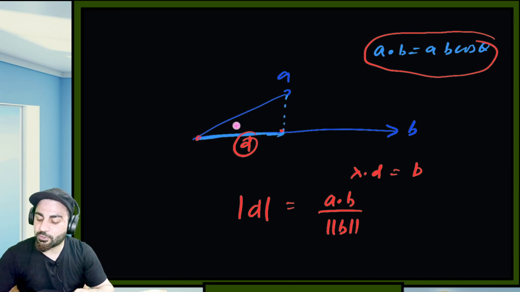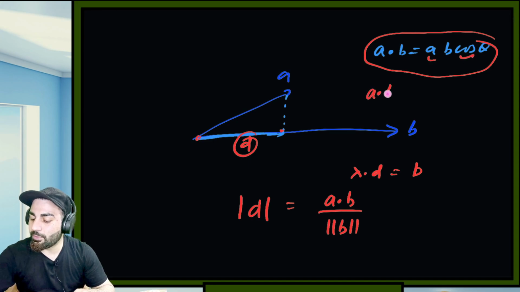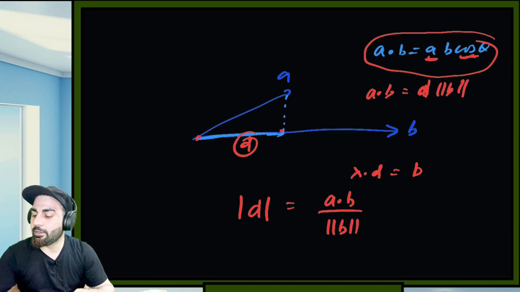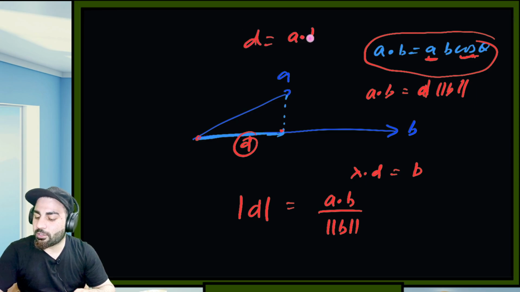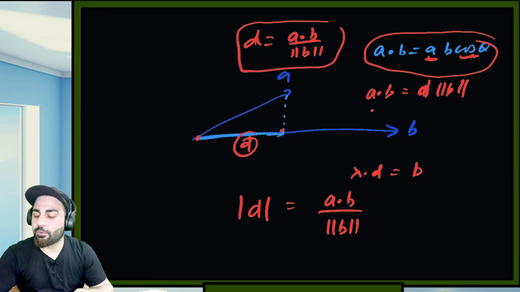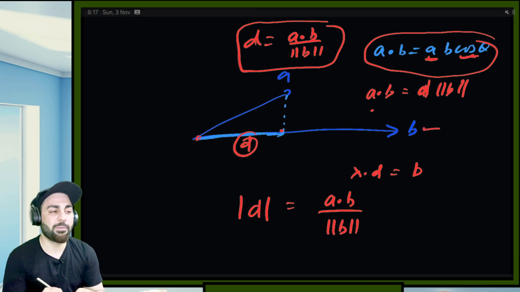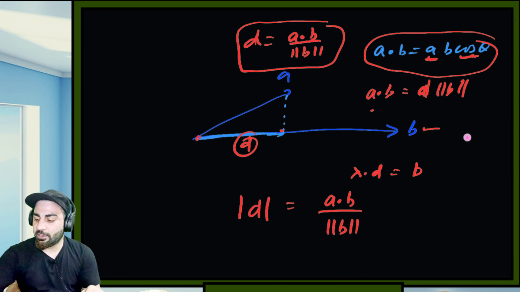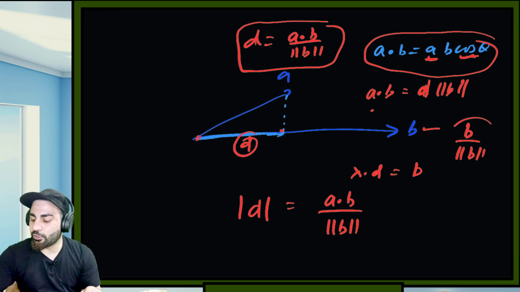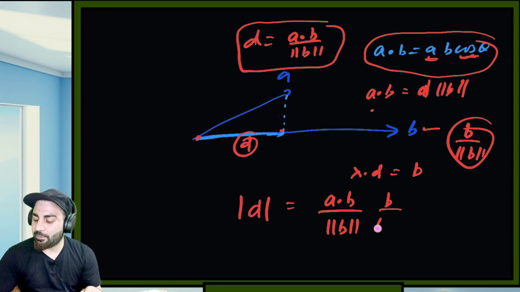Because you know D will be equal to |A| cos theta. So |A| cos theta can be replaced by D, and A dot B is equal to D times the magnitude of B. I can say D is equal to A dot B divided by the magnitude of B. This is the magnitude of D, but what is the direction? The direction is in the direction of B. But B is not a unit vector, and we want to make it a unit vector, so we take B divided by the magnitude of B. This is the unit vector, so we just multiply by B divided by the magnitude of B.